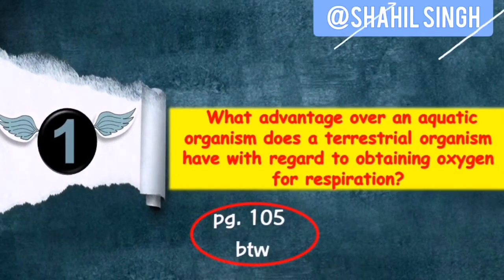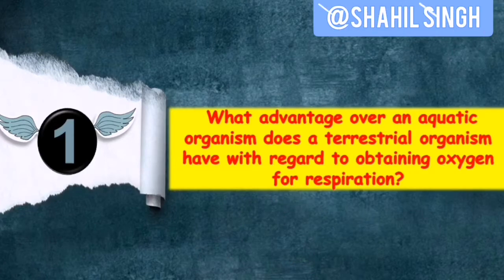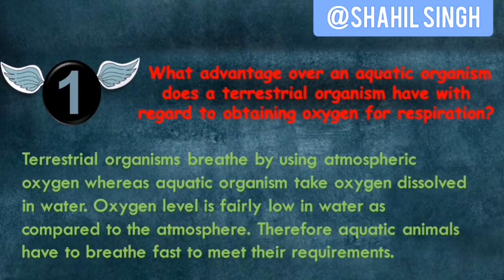What advantage over an aquatic organism does a terrestrial organism have with regard to obtaining oxygen for respiration? So I have told you earlier in my videos that the dissolved oxygen content in water is fairly low as compared to the environment or the atmosphere. So fishes or aquatic organisms have to speed up their breathing rates to accommodate their oxygen requirements.